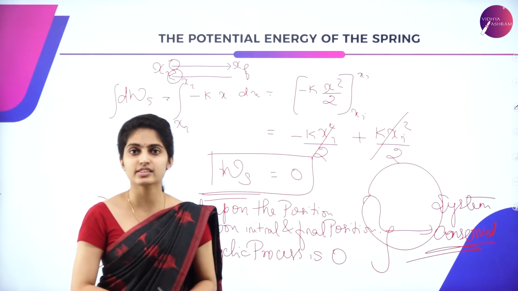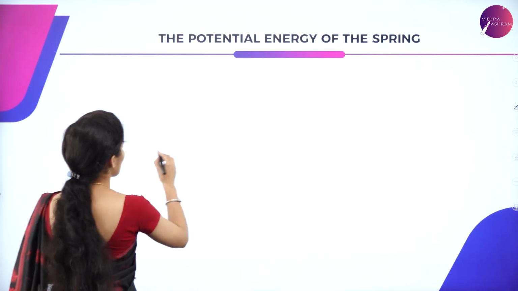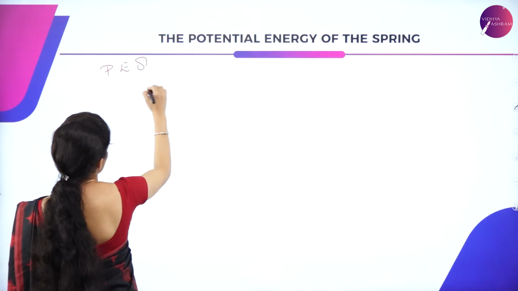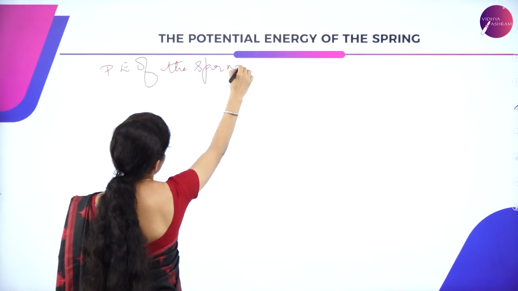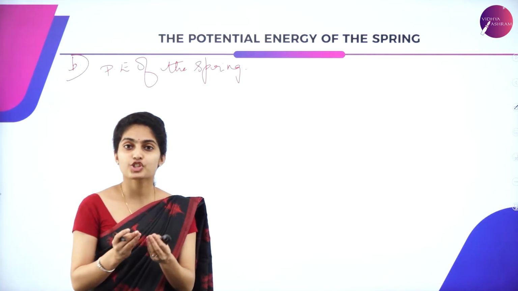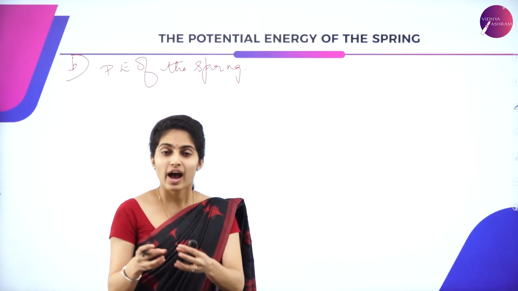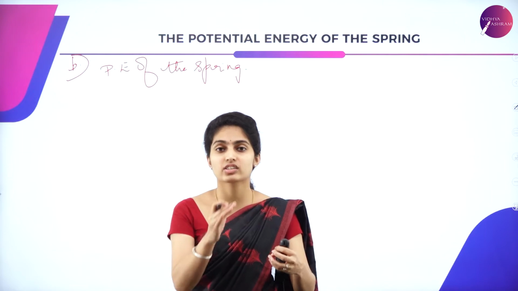Now let us consider the potential energy of the spring. As you all know, as the work is done, what makes you pull the bob? An external force.